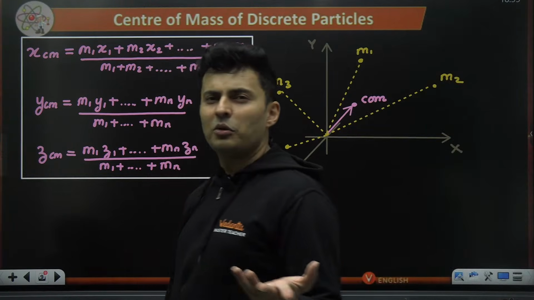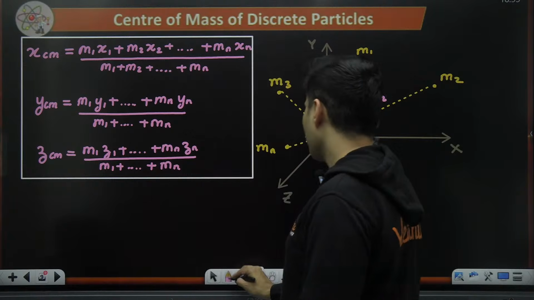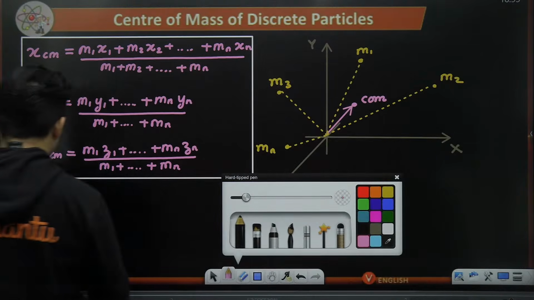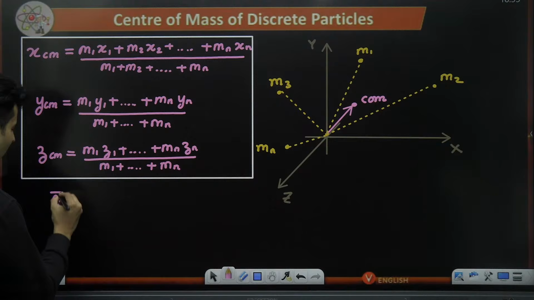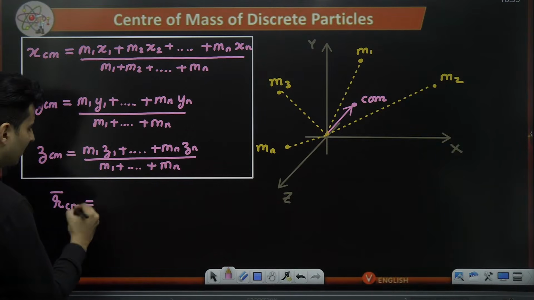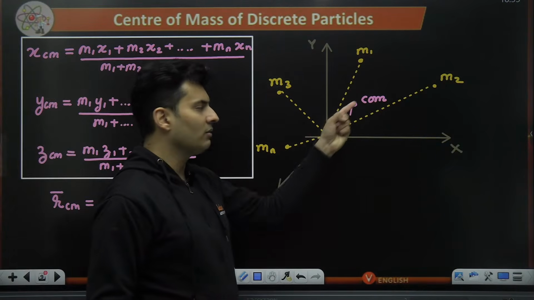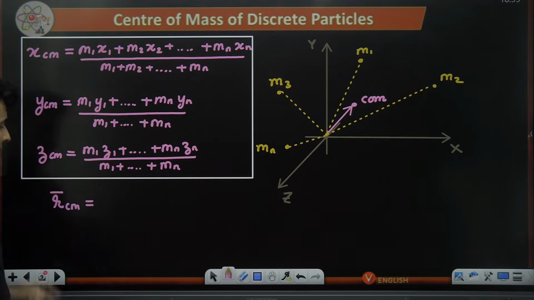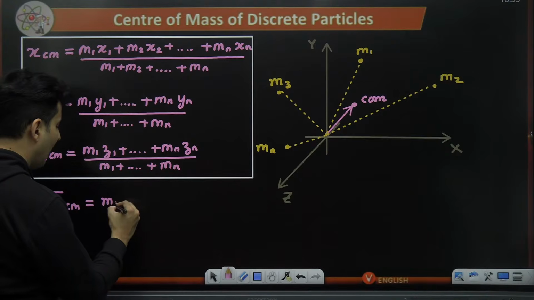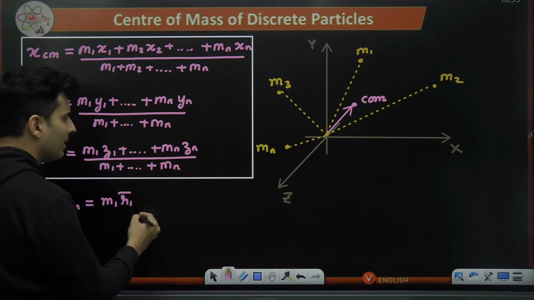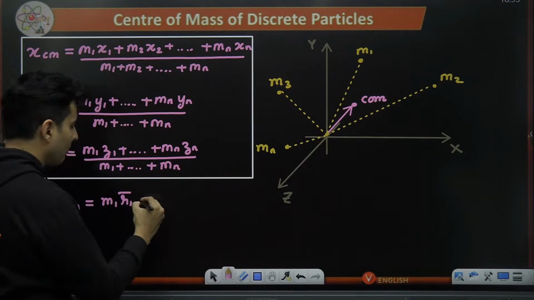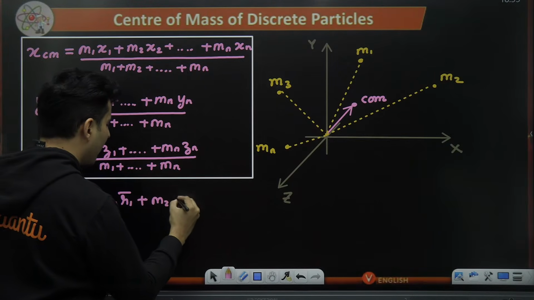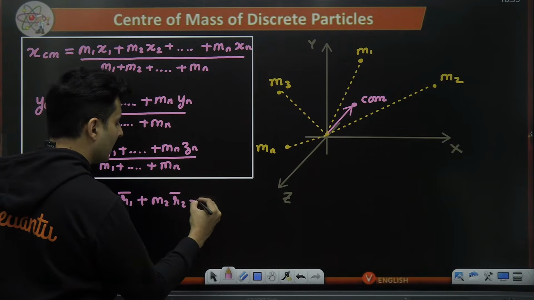Sir, can I convert it into vector form? Very easily. Why not? If you want to write it in vector form, then the position vector of the center of mass, in i j k format, bar will be there, so I'm putting that bar, will be m1 r1 bar. What is r1 bar? Position vector of mass 1, plus m2 r2 bar, position vector of second mass.